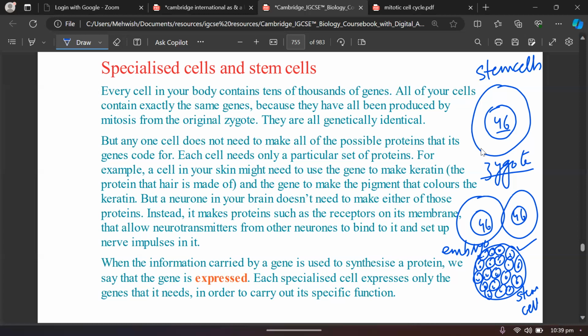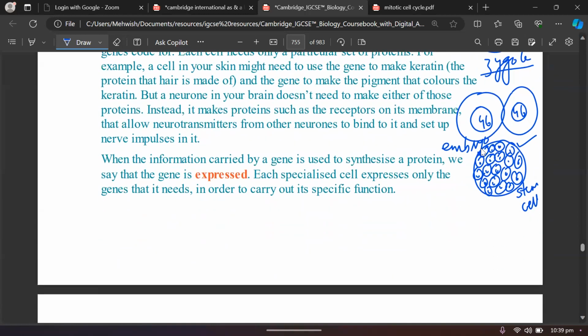Some genes in these cells will express to develop certain proteins in the cell membrane. So we can say that there are different destinations of every cell, and that is just controlled by the expression of the gene. So when the information carried by the genes is used to synthesize a protein, we can say that the gene is being expressed.